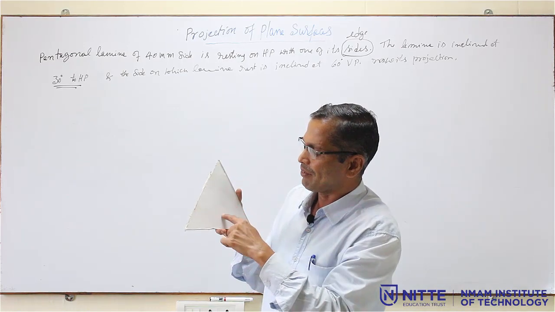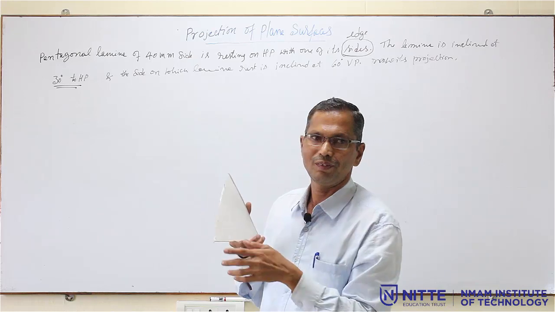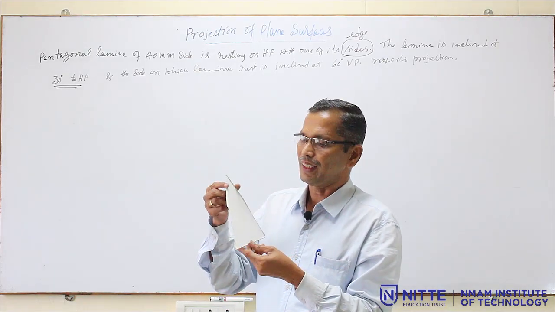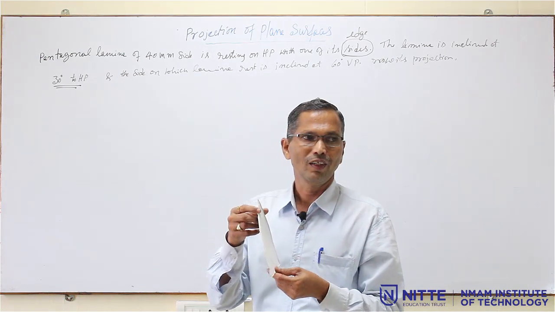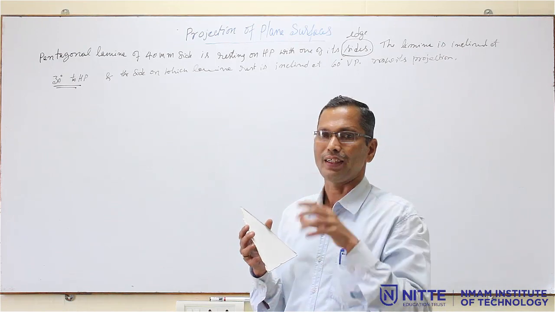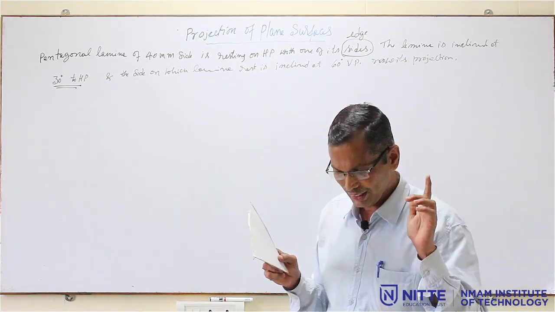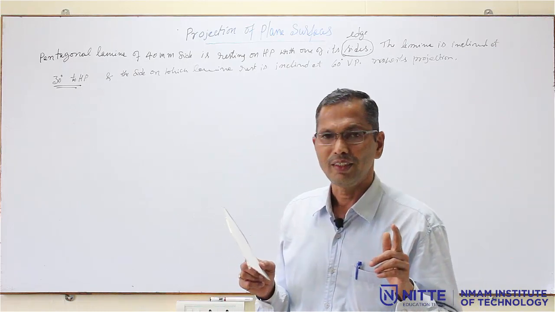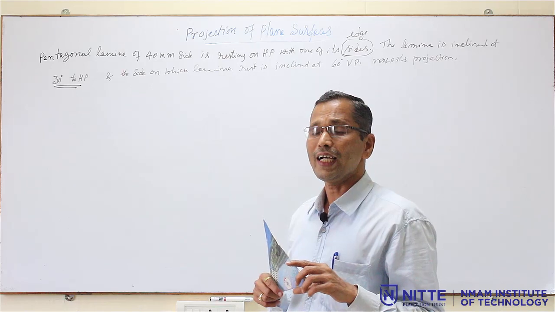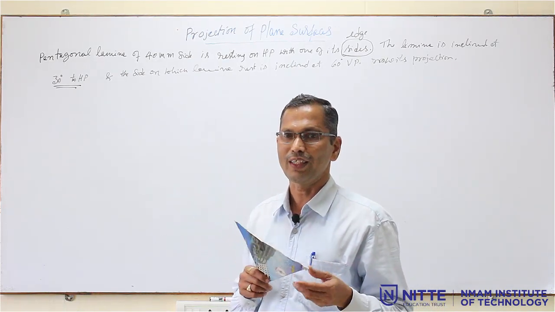If you draw a vertical line here, now this line may be inclined. In some of the problems they will mention the altitude is inclined, that means it is a line inclination, or in a circular lamina we say it is the diameter. So, inclination of the diameter means it is not the surface inclination, it is the line inclination of the diameter, or the diagonal is inclined in case of a rectangle or square.